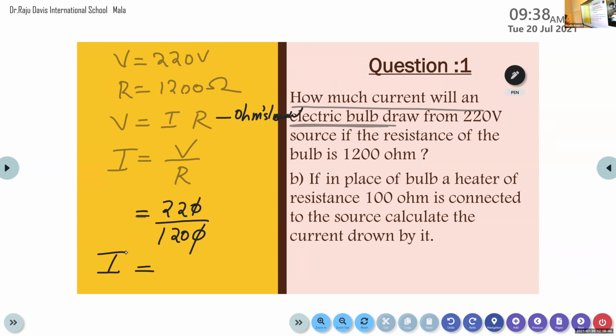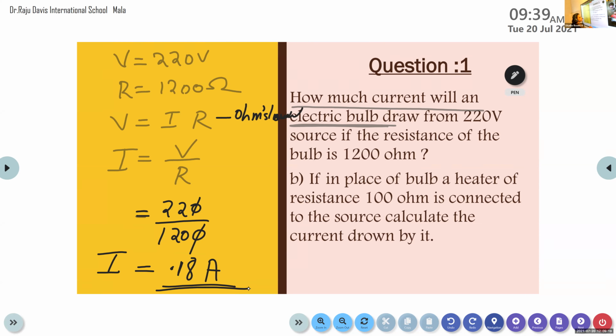Did you get the answer? Sorry, 22, not 20. 22 divided by 120. 0.18. Very good. And here we are calculating the current. What is the SI unit for current? Ampere, A. So the answer is I is equal to 0.18 ampere.